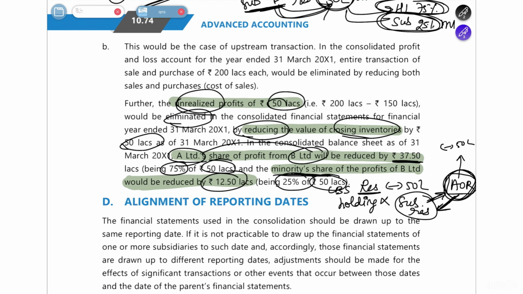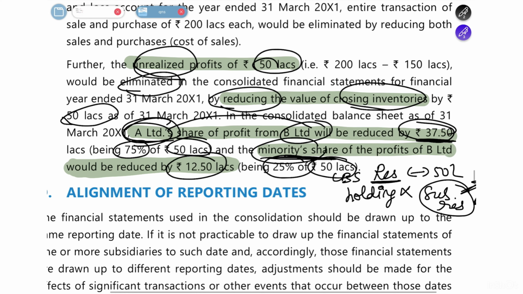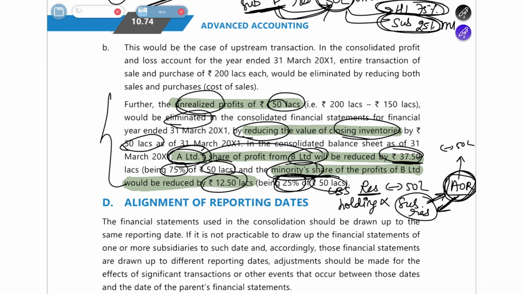The entire 50 lakh will not be reduced directly from B Limited. In that, A Limited's share will be reduced by 75% and the minority's share will be reduced by 25%. If you still did not understand this, please go and watch my concepts video, where I've explained this entire concept in full detail. You'll be able to understand better from there.